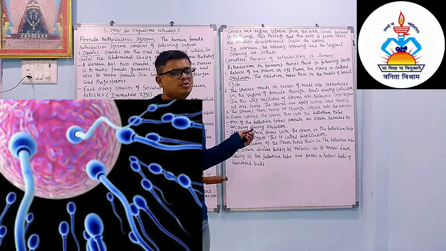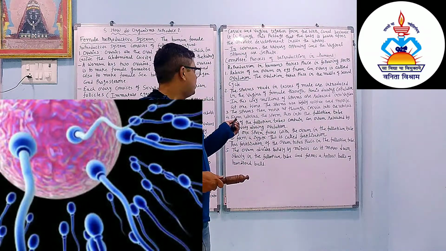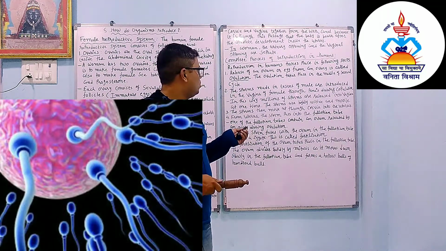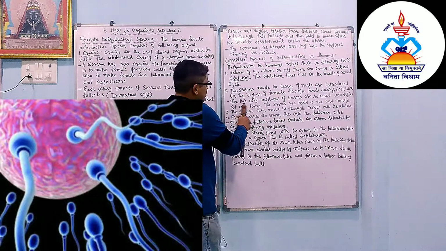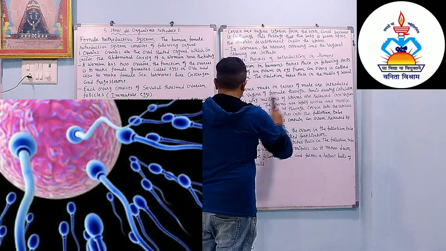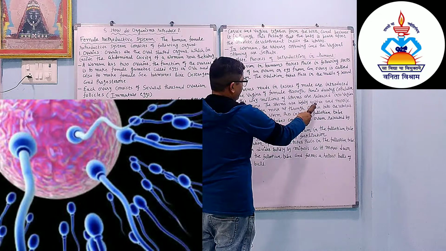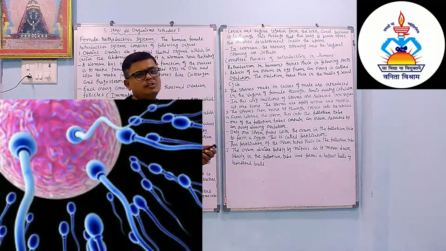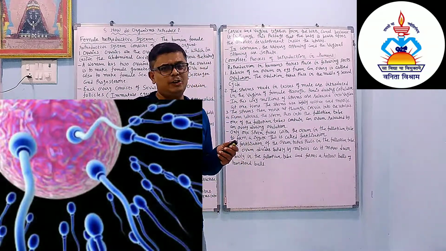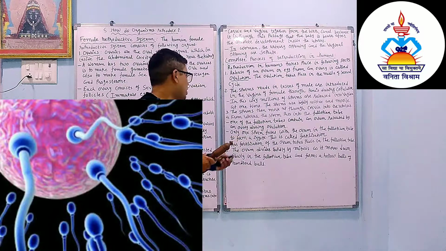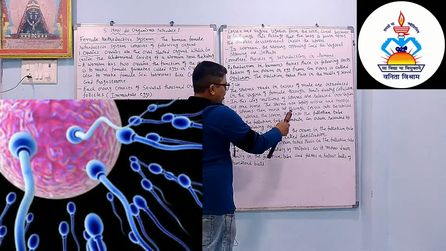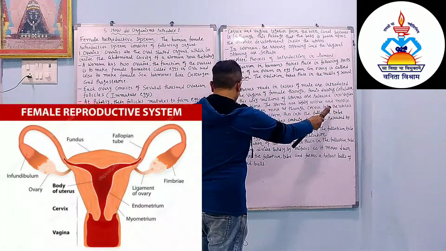During intercourse, the sperms that are made in the testes of the male are introduced into the vagina of the female through the penis during copulation. Copulation means intercourse. In this way, millions of sperms are released into the vagina at one time. The sperms are highly active and motile. The sperms then move up through the cervix into the uterus.